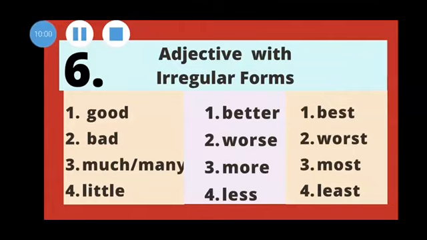Adjectives with irregular forms. Now students, please pay attention. These are adjectives which do not have any rules. We cannot apply any rules for such adjectives with irregular forms. So try to understand how they change. In case of good, it is better, best. Good, positive degree. The first column is positive, second comparative, and third is superlative. So good, better, best. Bad, worse, worst. Much or many becomes more and most, and little becomes less and least.